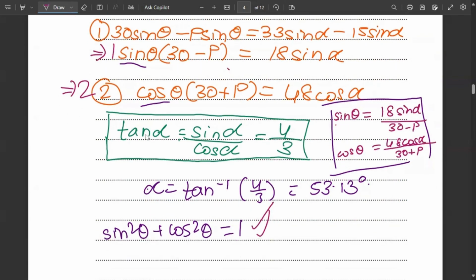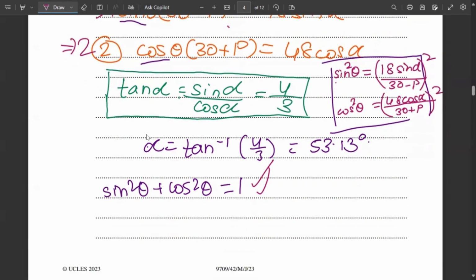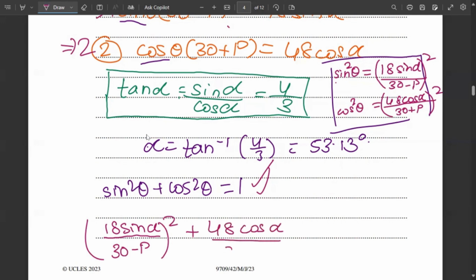If you want sine square theta, then we'll have to square this entire thing. And if you want cos square theta, we'll square this entire thing. So what we got finally is 18 sine alpha upon 30 minus p the whole square plus 48 cos alpha upon 30 plus p the whole square is equal to 1.